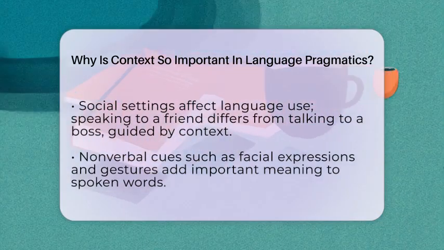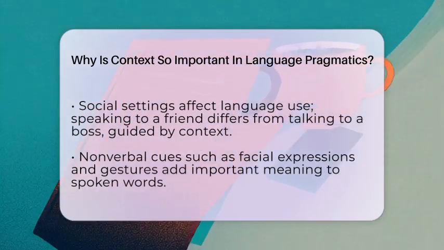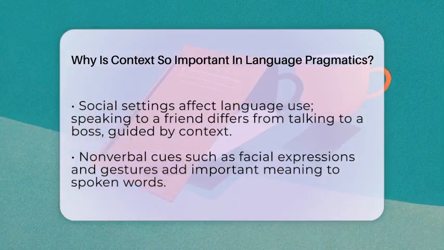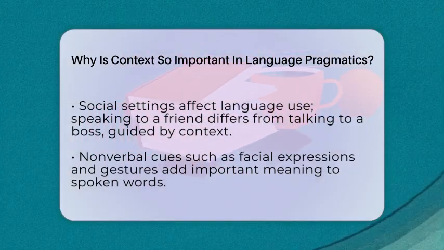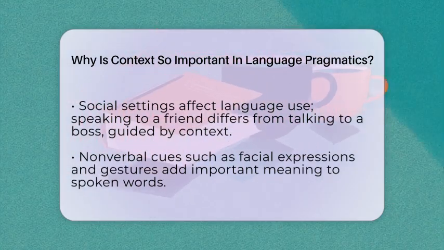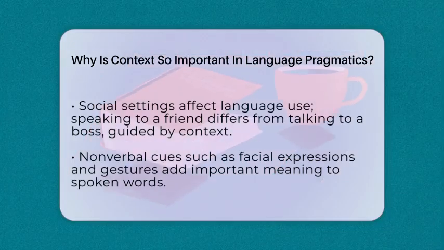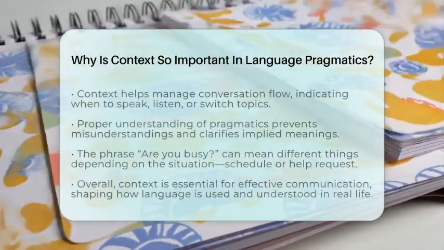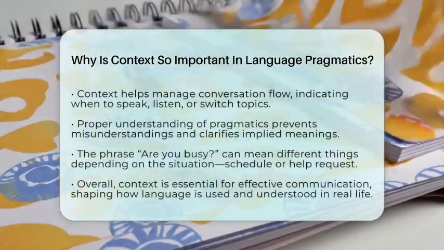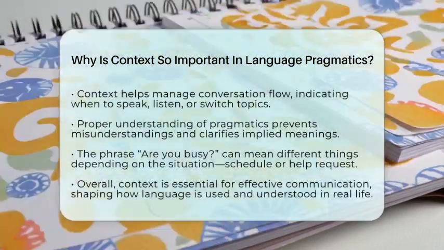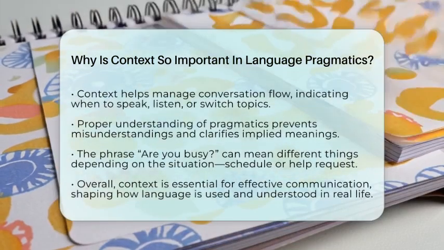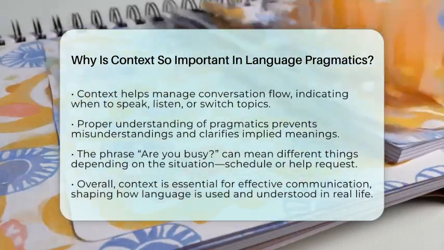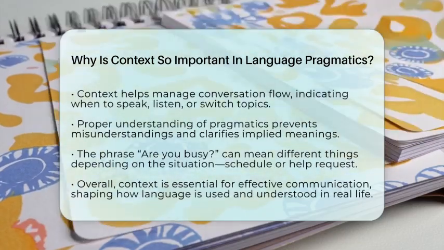Context also helps manage the flow of conversation. It tells us when to speak, when to listen, and how to change topics smoothly. Without it, conversations can become confusing or awkward. Understanding pragmatics and context helps us communicate clearly and avoid misunderstandings. It allows us to interpret what others mean, not just what they say. This is especially important in social interactions, where words often carry implied meanings.